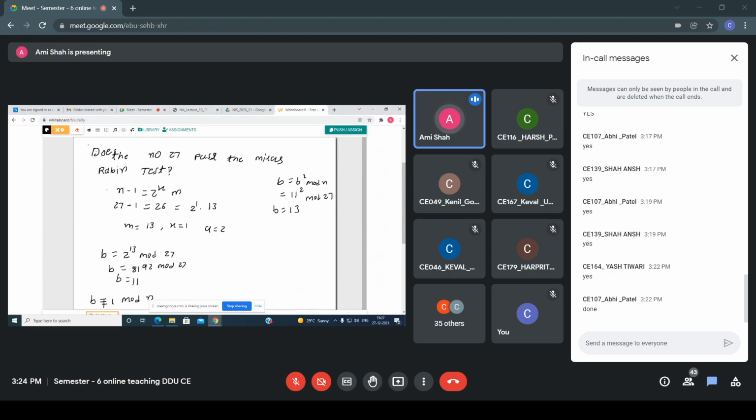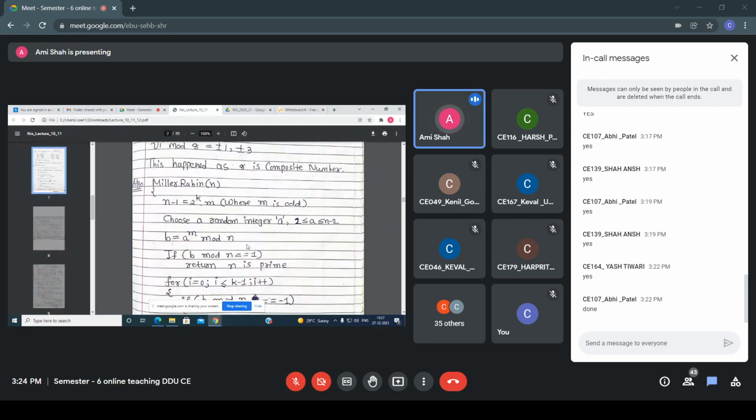Again I repeat, any number is given to you. Right now you know that this is a composite number, but by using this algorithm I want to print that it's a composite number. So what is the first step of the algorithm? What do you have to do?